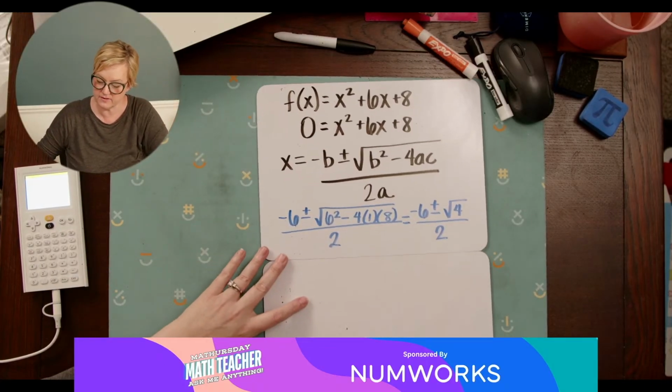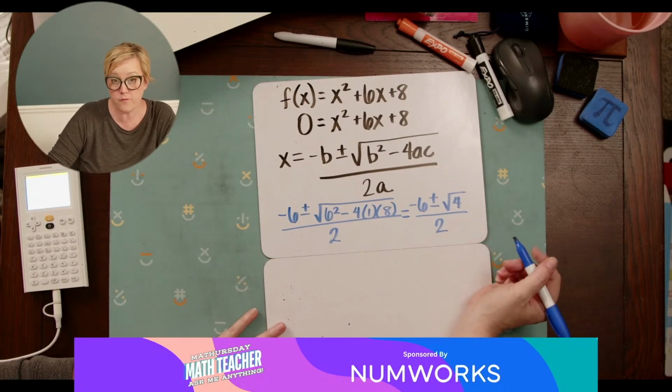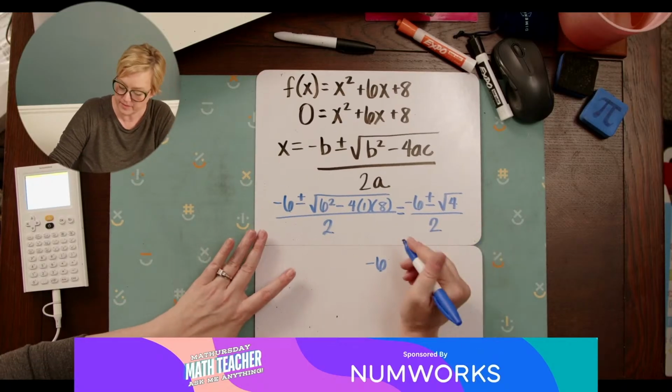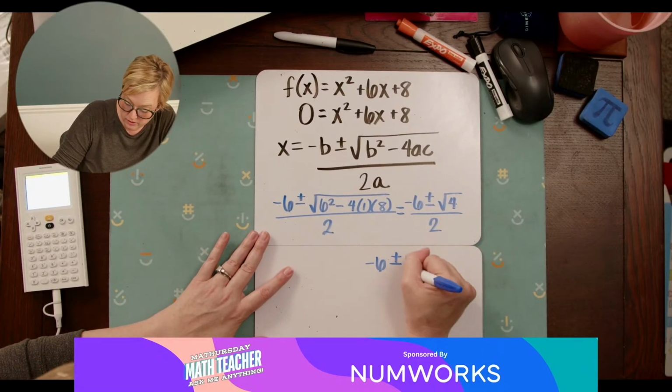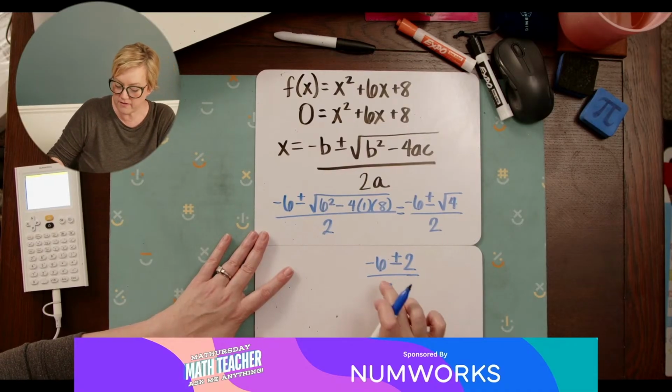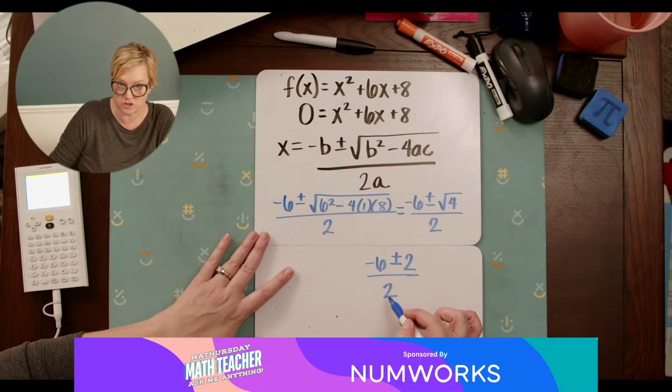So we've got negative 6 plus or minus root 4. Well, root 4 is 2. So we've got negative 6 plus or minus 2 over 2. So now I've got either negative 6 plus 2 over 2 or negative 6 minus 2 over 2.